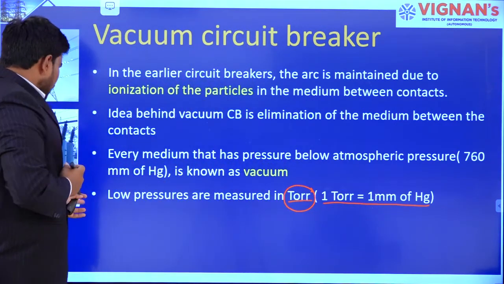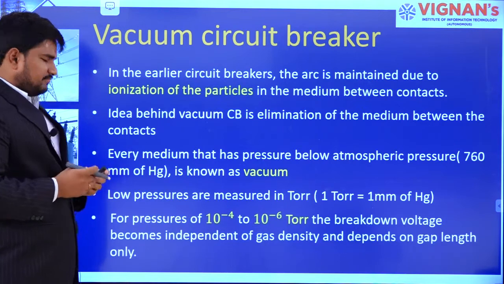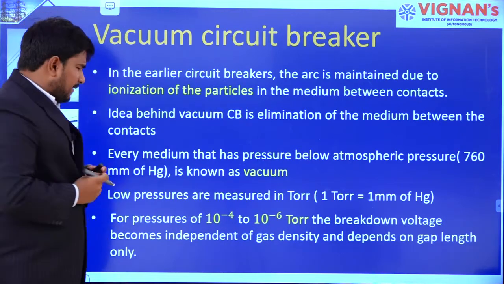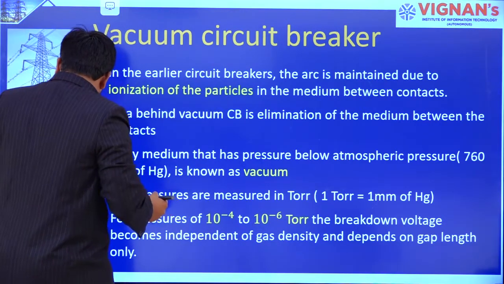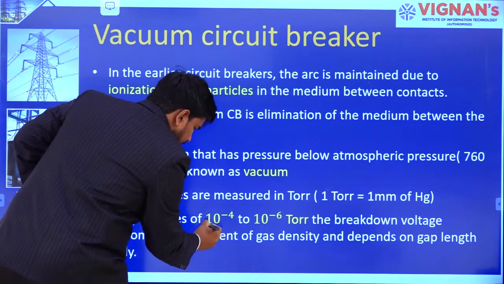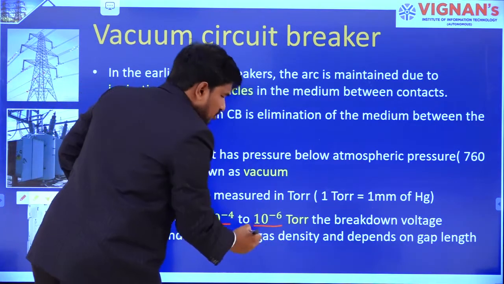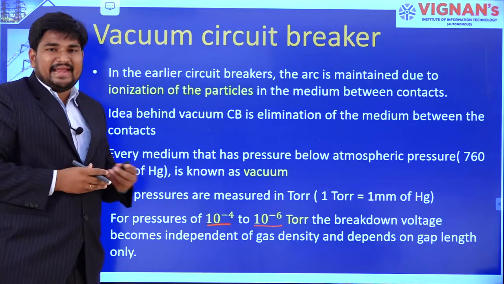In a vacuum circuit breaker, a pressure of 10 power minus 4 to 10 power minus 6 torr will be maintained.